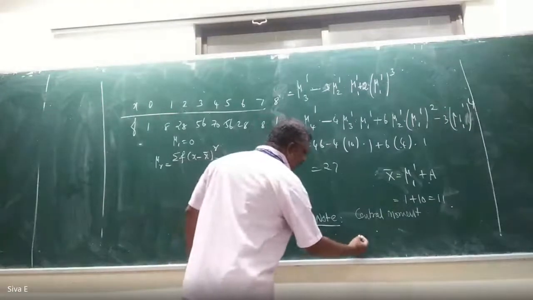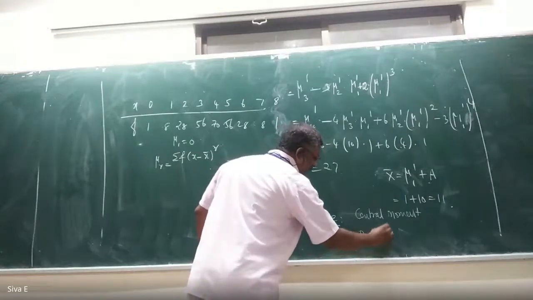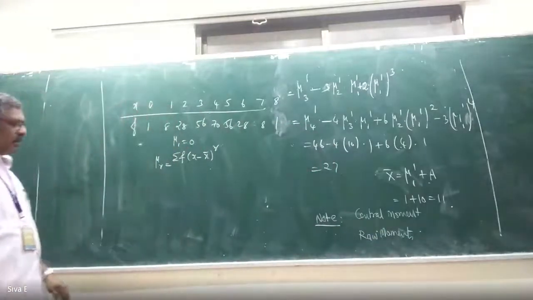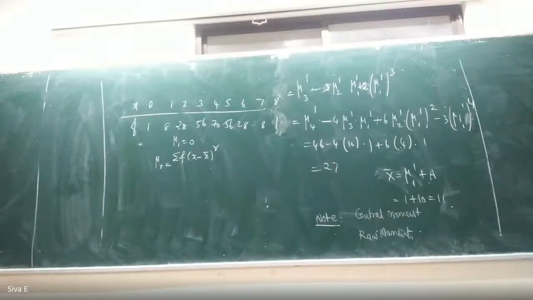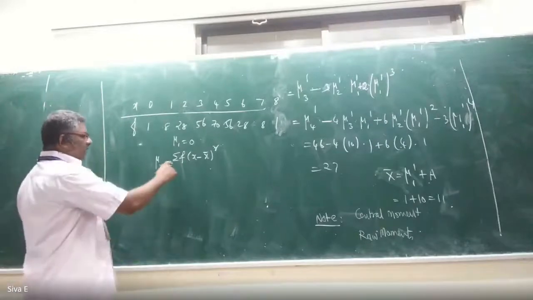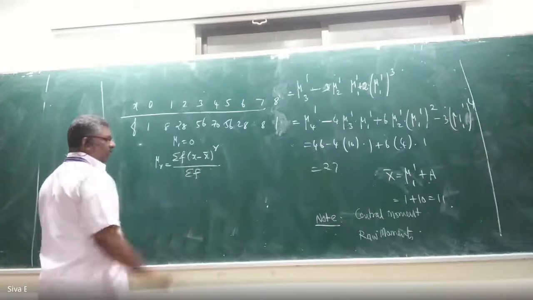The moment about the point or the moment about the origin is called raw moments. The moment about the mean is called central moment. So mu r is summation of f into x minus x bar whole power r divided by summation of f.